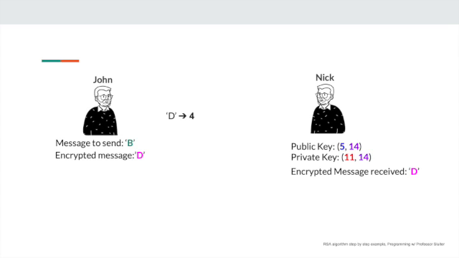To decrypt the message, Nick will follow a very similar step. First, he will take the letter D and get its value, which is 4. Then, to decrypt the message, raise 4 to the power of 11, which comes from the private key, and get the modulus 14. The result is 2, which, as we know, corresponds to the letter B. Nick was able to decrypt the message.